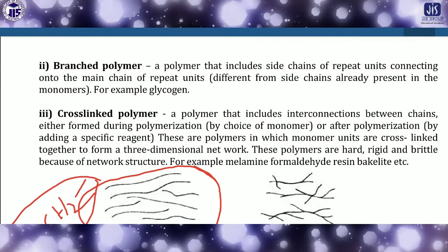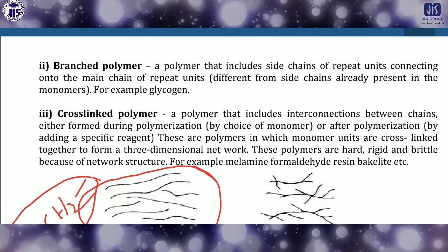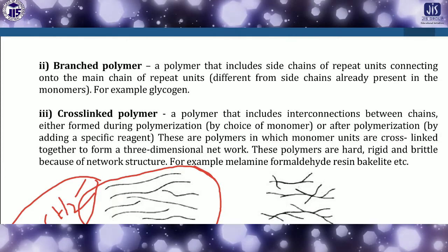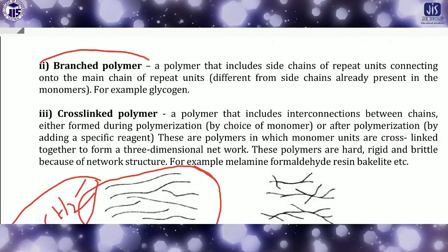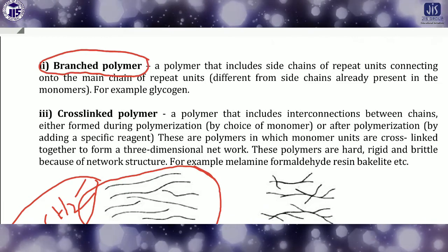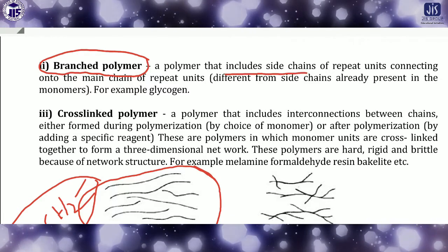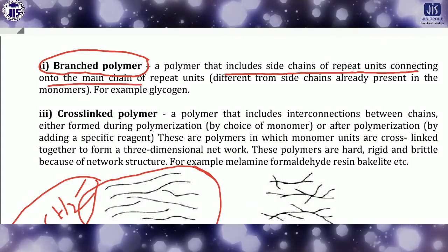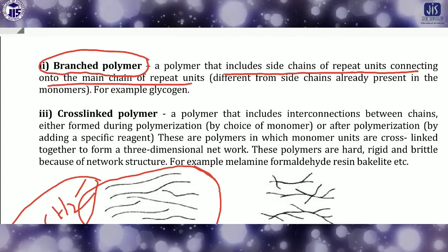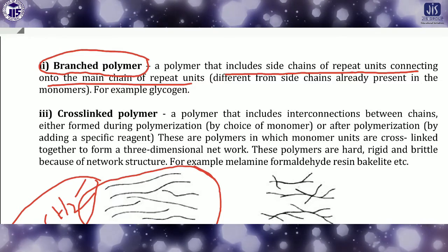Now the second case is the branched chain or the branched polymer. If you think about the branched polymer, it is a polymer that includes side chains of the repeat units connecting onto the main chain of repeat units, that means different side chains are present.